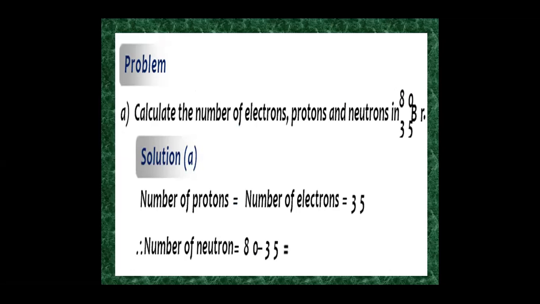So what is A? The mass number. What is the mass number? 80. What is the atomic number? 35. So 80 minus 35 gives 45. So 45 is the number of neutrons.